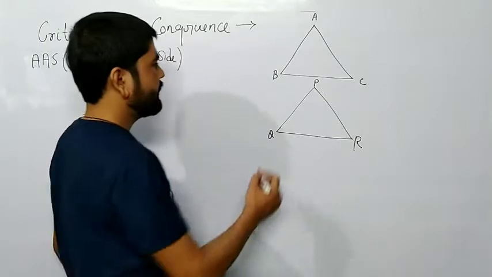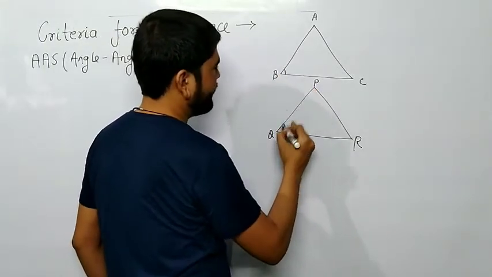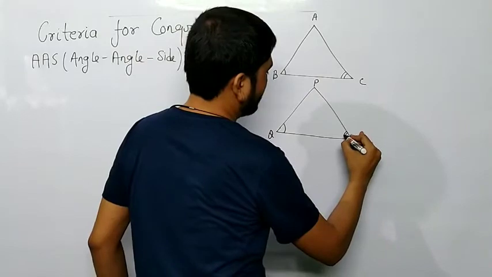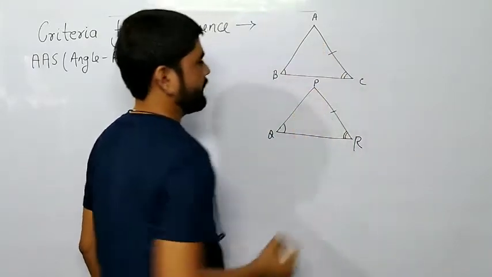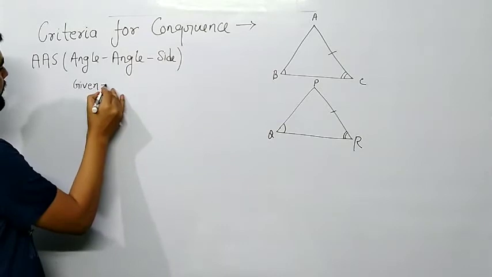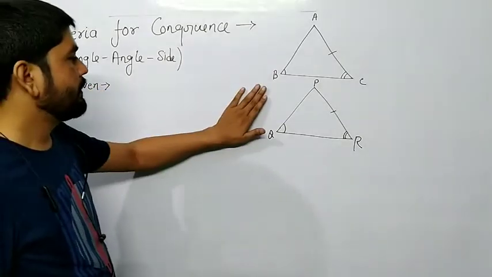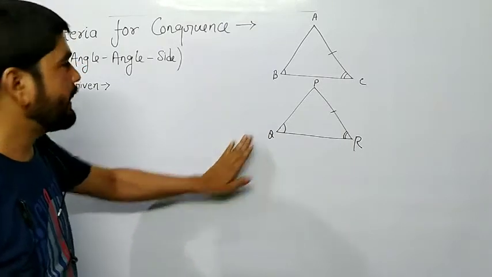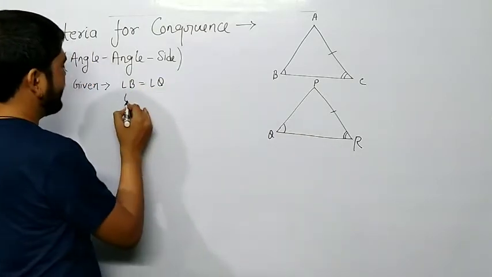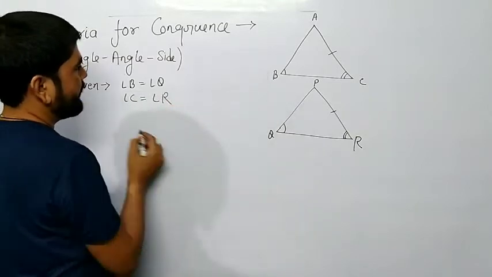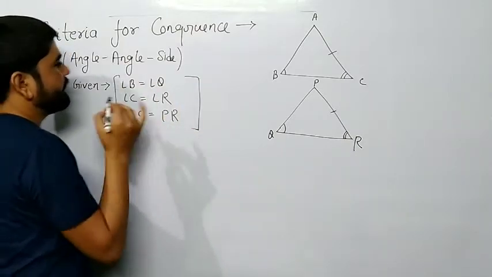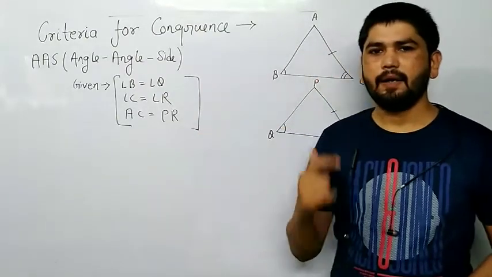According to the AAS property, we take an angle, then again an angle, so angle C and angle R. After that, a side. In the given we write: angle B is equal to angle Q, angle C is equal to angle R, and AC is equal to PR. This is angle, angle, side.